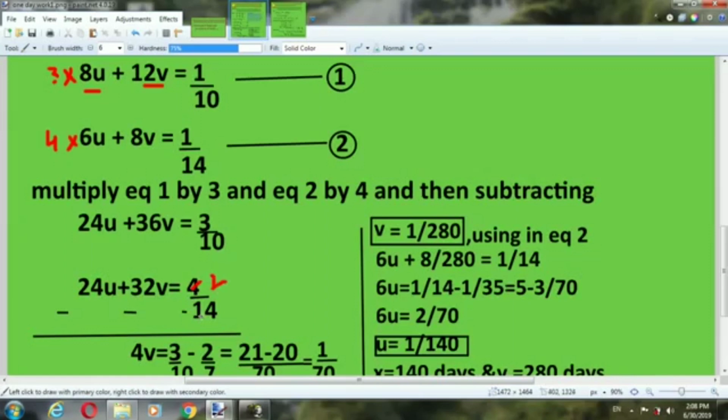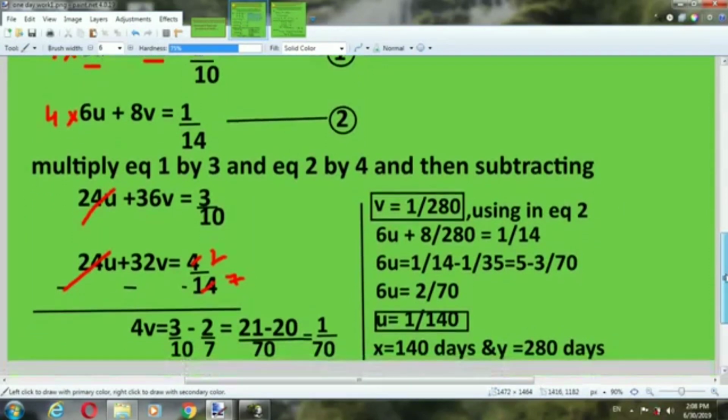It means we will change the sign of the second equation. Here 24U plus 36V is equal to 3 by 10, because we multiply each term on both sides, and we change the sign and cancel.